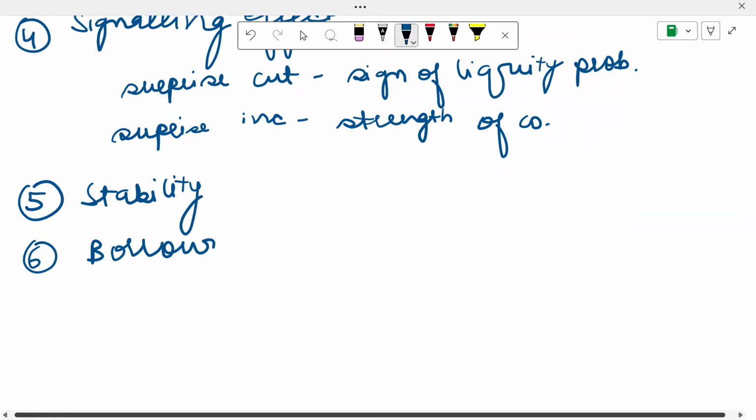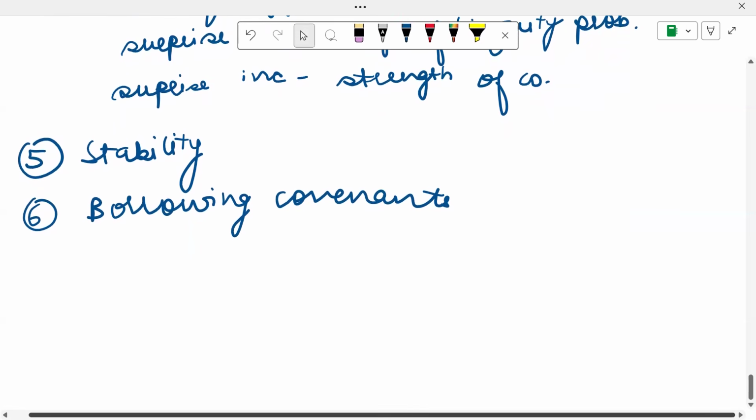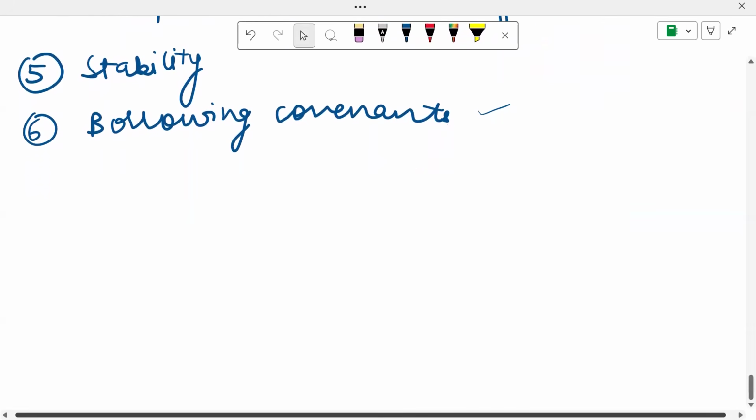Last but not the least is your borrowing covenants. Covenants are nothing but the restrictions which any financial institutions may place. Let's suppose I entered into a loan agreement with a bank, and in that agreement there's a clause which limits the amount of dividends that I can pay. So that is also something which is going to practically influence the amount of dividend that I pay to my shareholders.